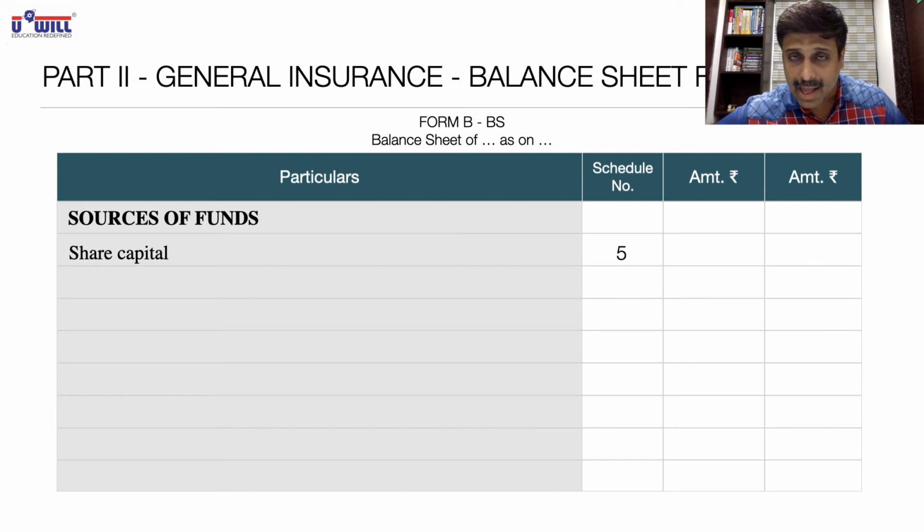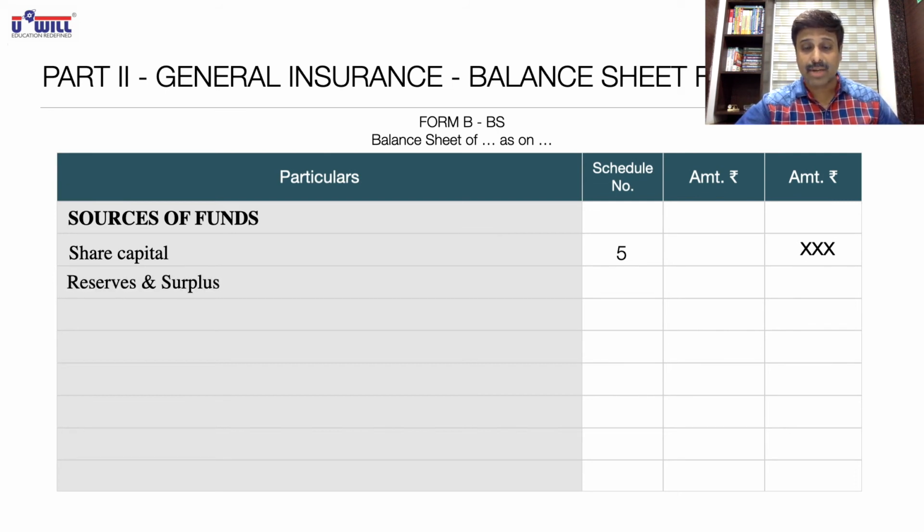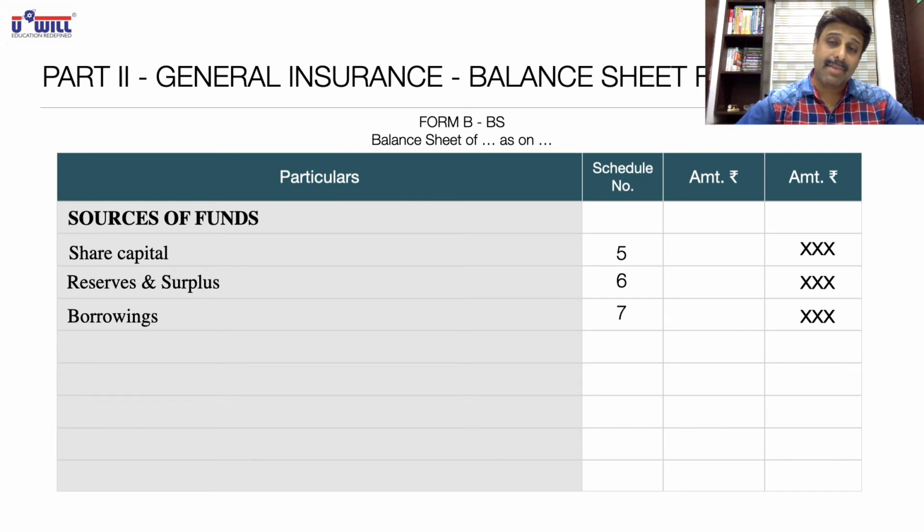Amount will come in the outer column. What 3 sources did we discuss? Reserves and surplus, schedule number 6, outer column. Borrowings, schedule number 7, outer column. So out of the same liabilities, it is very easy to identify. Out of the 5 liabilities which we have seen in banks recently, 3 come here in sources of funds: share capital, reserves and surplus, and borrowings. The total of the same will be written in the outer column.